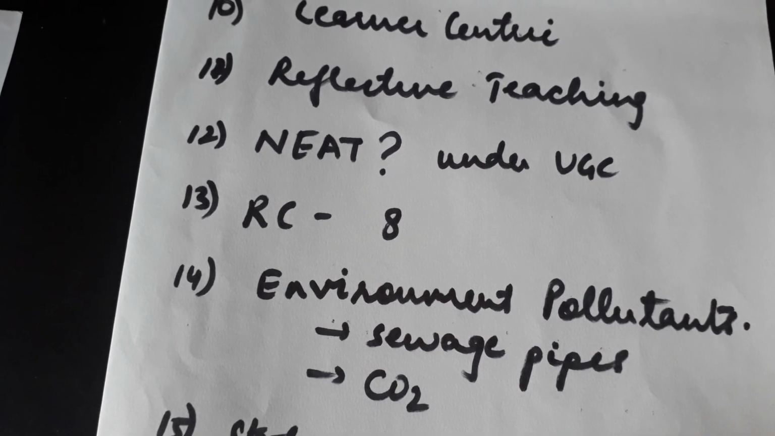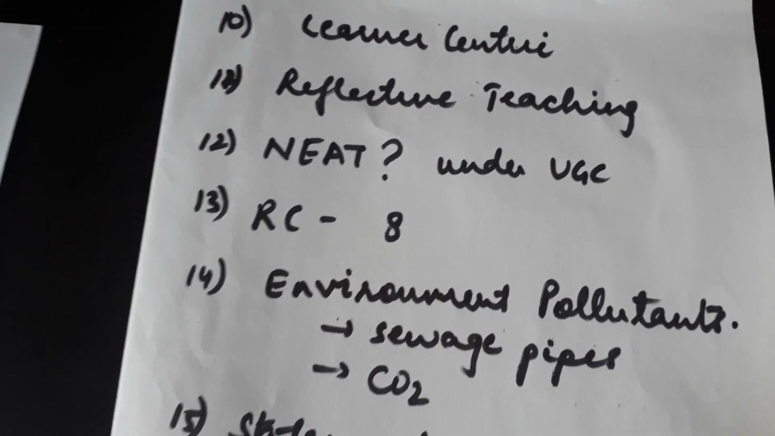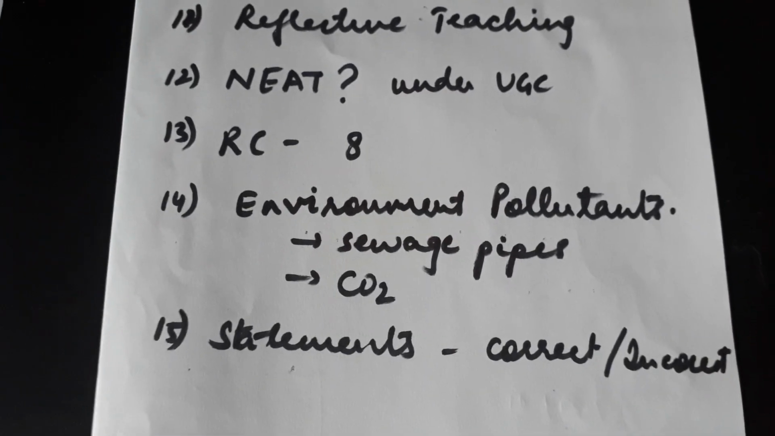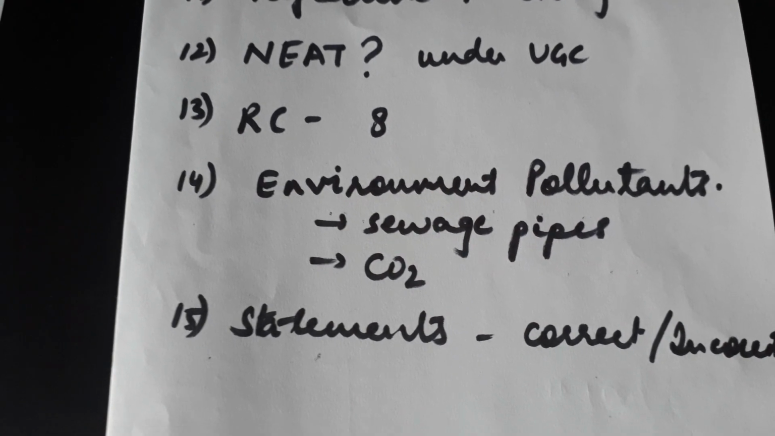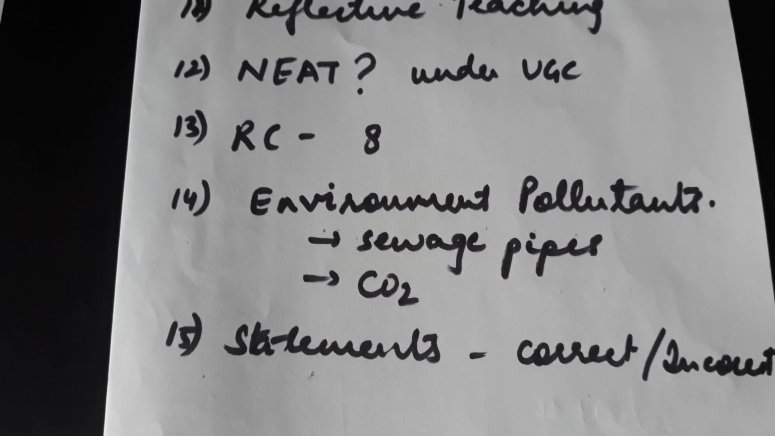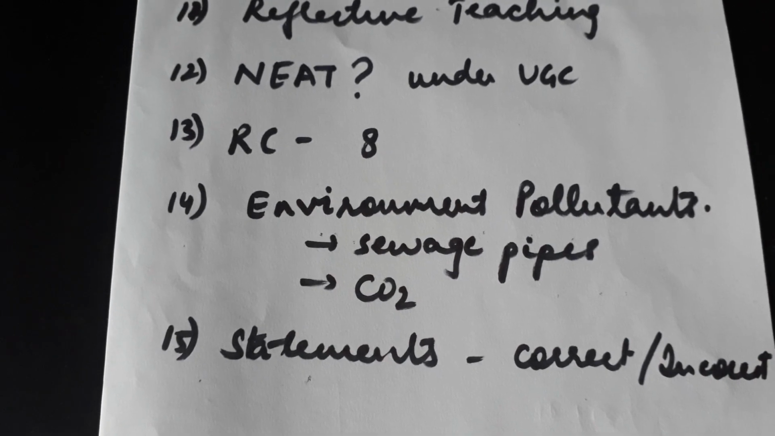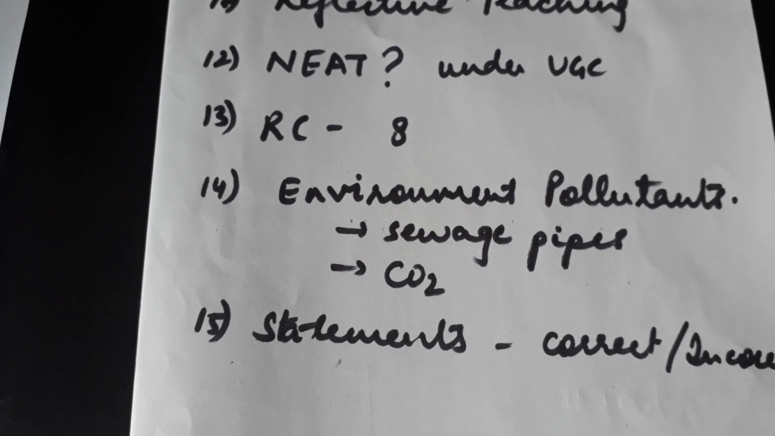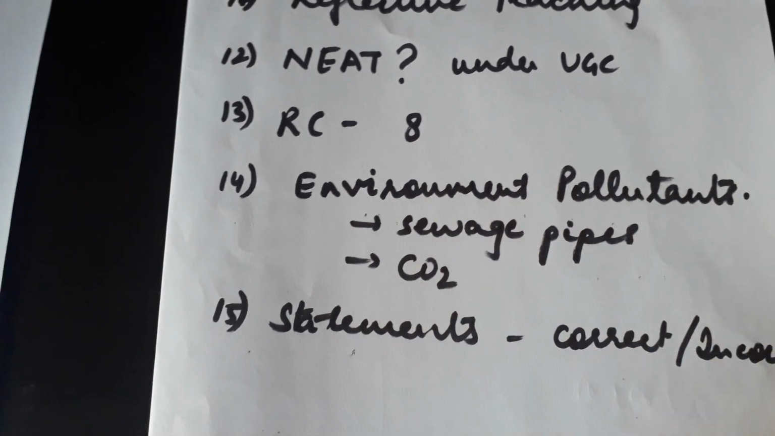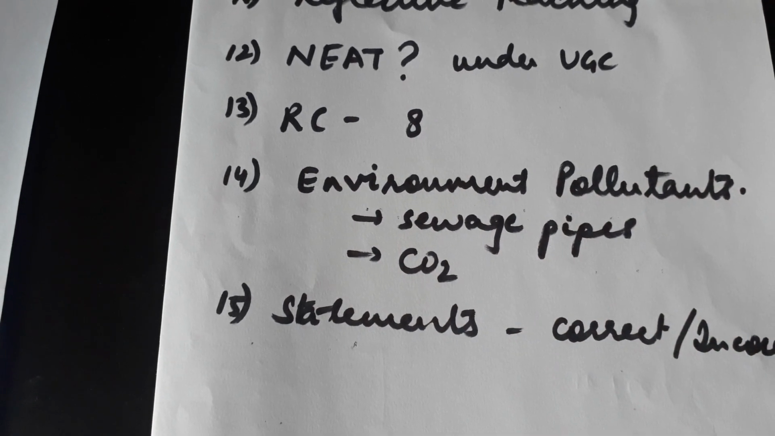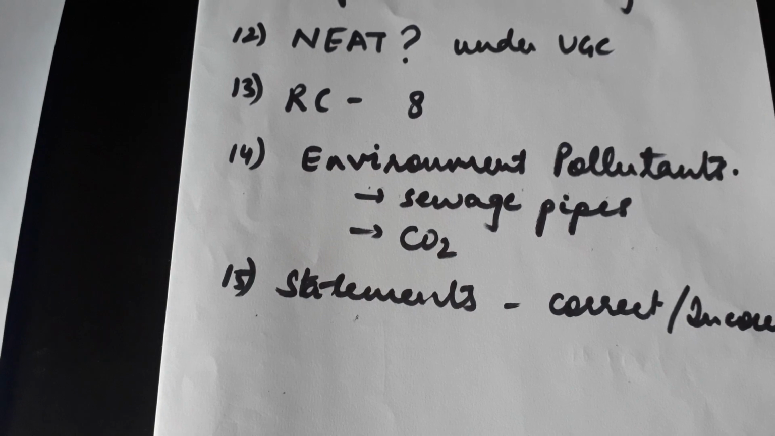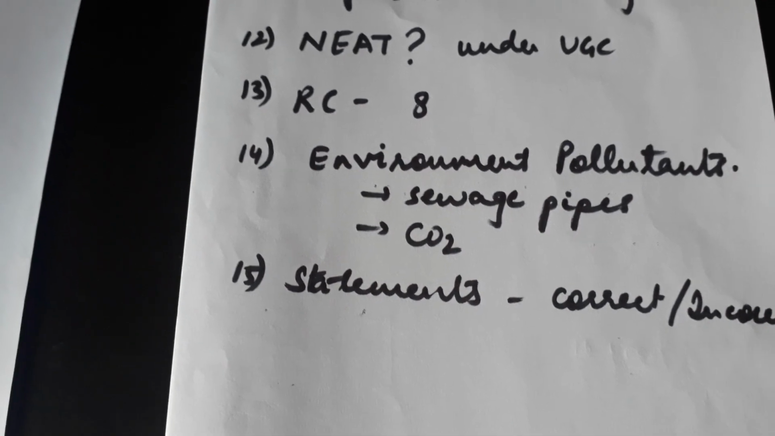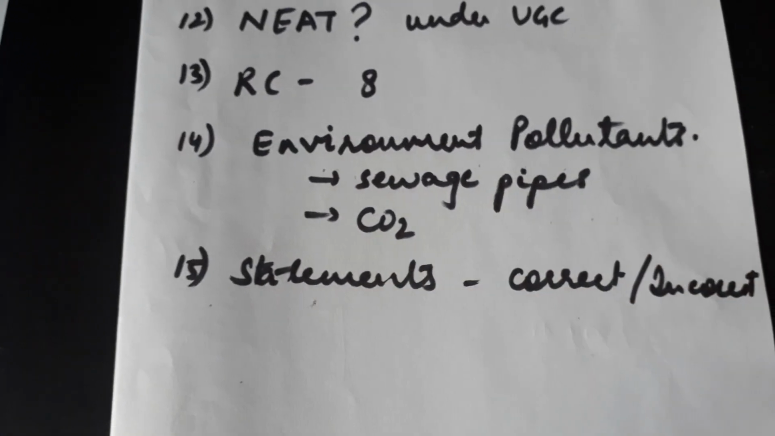Now reading comprehension was a little bit tough, and it had like 8 questions. Then there were two questions from the environmental pollutants category. One about which pollutant is found in sewage pipes, and one where there were many options given on industry, transportation, and many other things, and we had to arrange them in ascending order on the basis of the amount of CO2 which they emit.